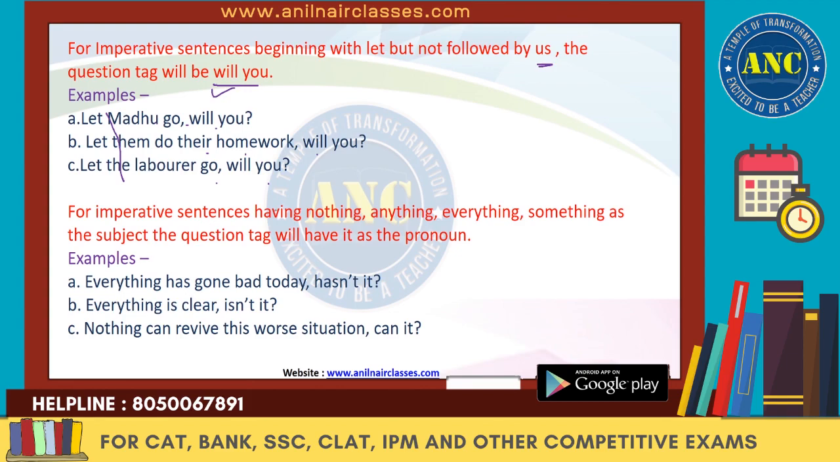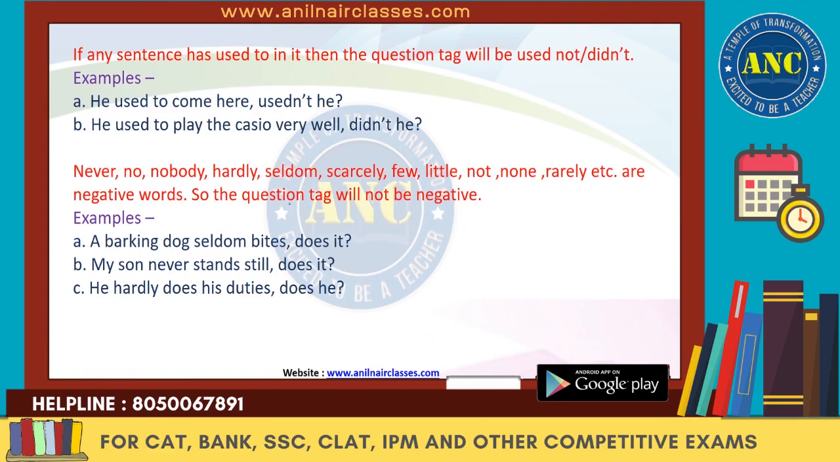For sentences having nothing, anything, everything, something as the subject, the question tag will have it as the pronoun, right? So everything has gone bad today, hasn't it? Everything is clear, isn't it? Nothing can revive this worst situation, can it? Now, if any sentence has used to in it, then the question tag will be used not and didn't. He used to come here, isn't he? Isn't he? He used to play the Casio very well, didn't he?